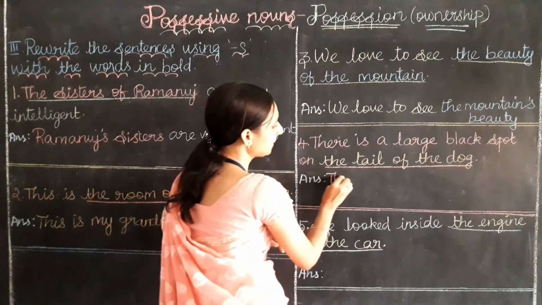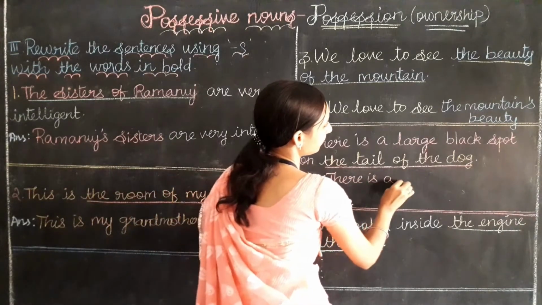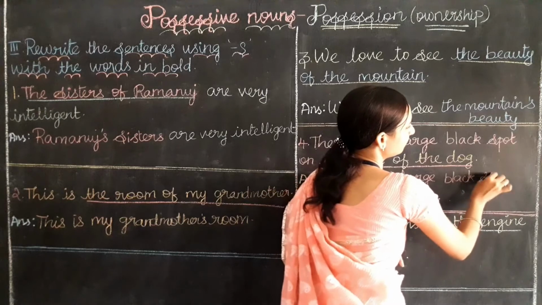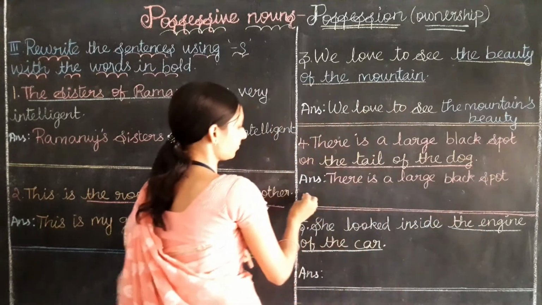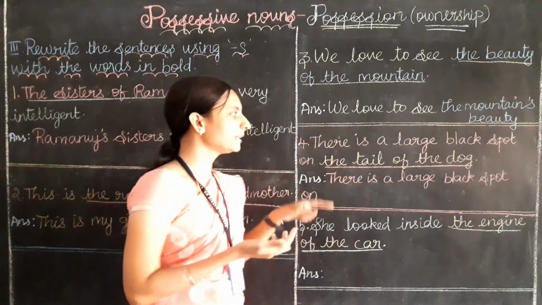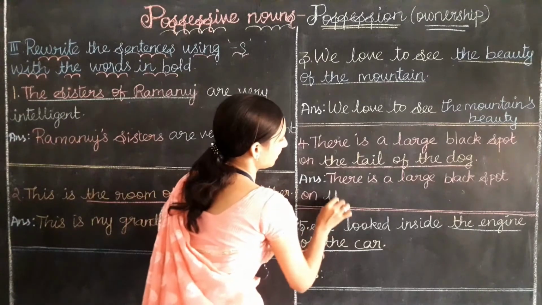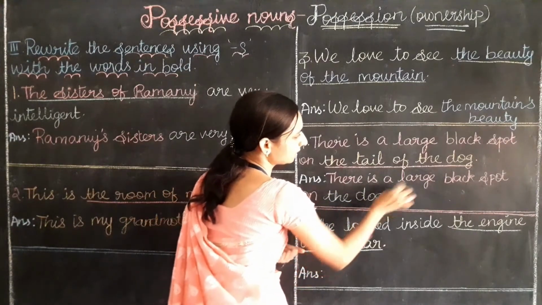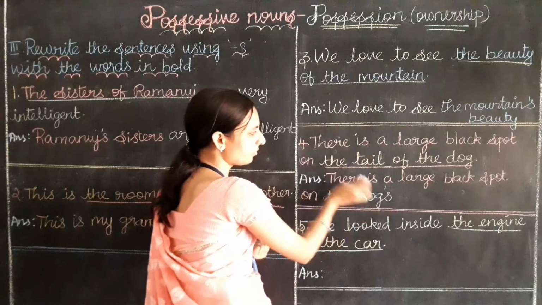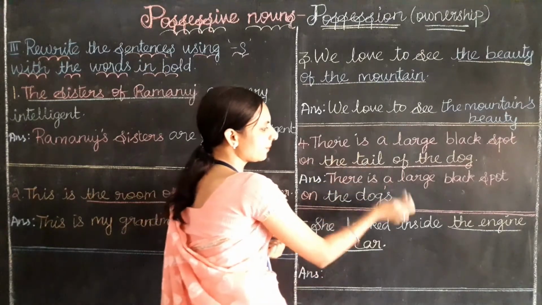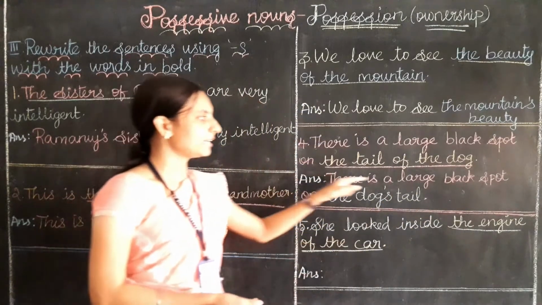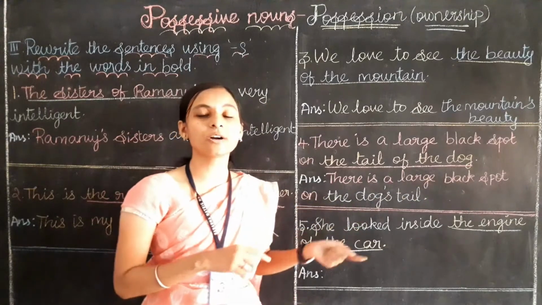So I am going to write that is a large black spot on the tail of the dog. The dog now will become like the dog's tail. The dog I have written as this. I am going to add apostrophe s. If I add apostrophe s, this "the" I should not write directly. I am going to write tail. The dog's tail. There is a large black spot on the dog's tail.